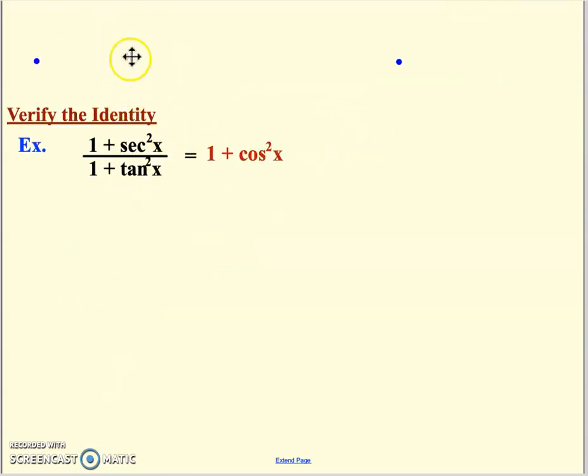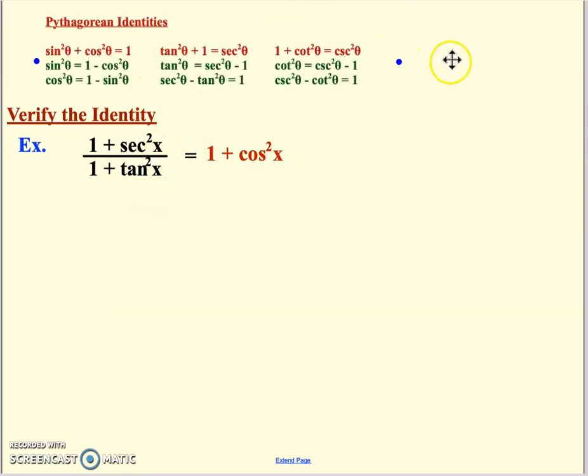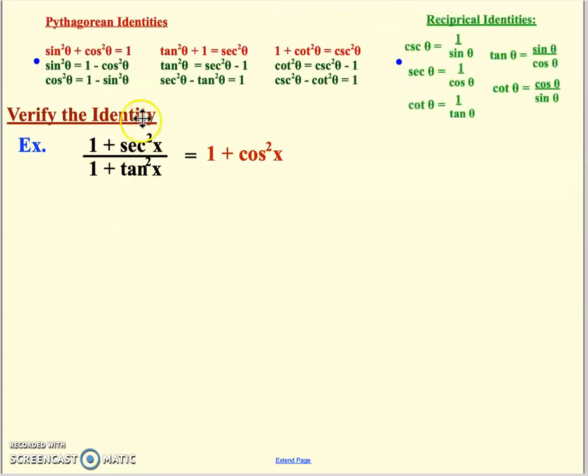A couple more will be done. So I see some Pythagorean stuff, so I'm looking for what I can do with that. 1 plus tangent squared right away. I see that up here at the top as a secant squared, so to me that would be a logical thing to do. What I'm going to do next, again, there's little things I'm going to show you guys along the way, is I'm going to manipulate the fractions. Now this is actually undoing a common denominator, and there's a reason for that, because besides just blindly working on this side, I want to look and see, where am I headed? I can already see to myself that 1 over secant squared is cosine squared, and secant over secant is 1. So I can already see that I'm pretty much there.